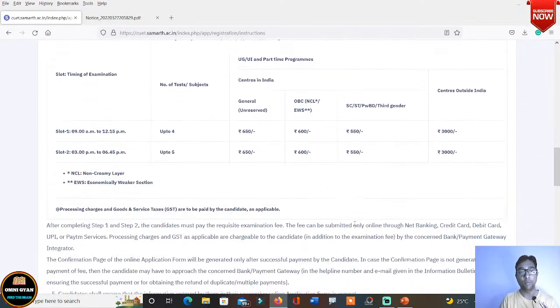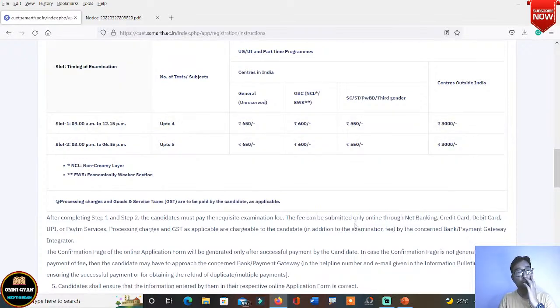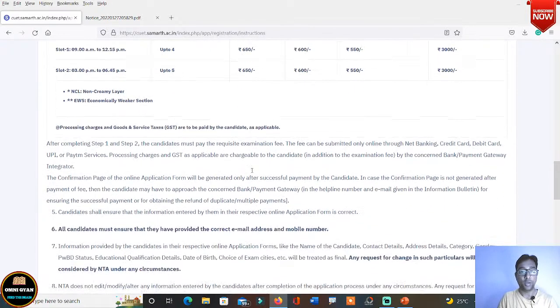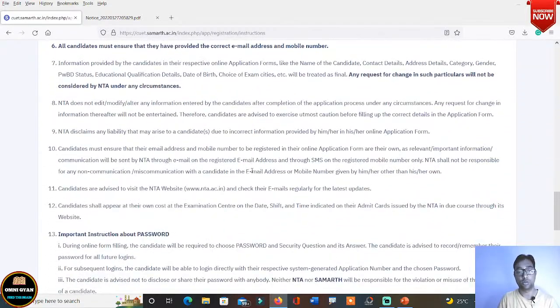Alright, so now you come down here. The slot time, the timing of the exam, is given here. It is 9 AM to 12:15, 3 hours and 15 minutes, and 3 PM to 6:45 PM. Okay, almost 4 hours only. So number of tests up to 5, up to 4, up to 5, and these are the slots. So you can choose your slots, and you can give up to 9 exams as I told you. तो आप अपने हिसाब से चूज कर सकते हैं. 9 से ऊपर एग्जाम आप नहीं दे सकते. You can give 9 exams. ठीक है, अब यहाँ पे जो है प्रोसेसिंग फी भी दे के कुछ आपको देना होगा.